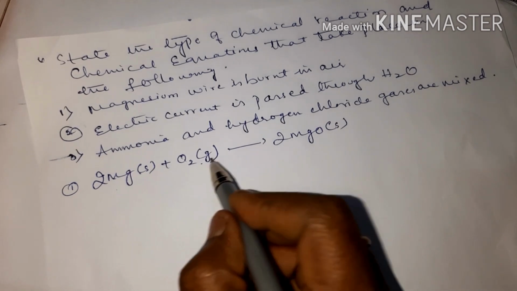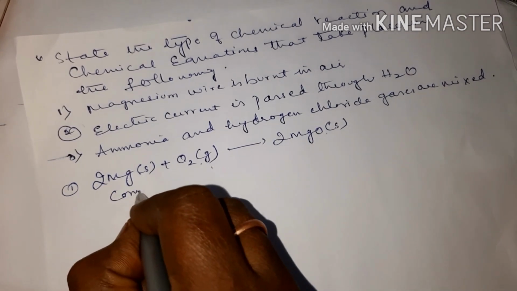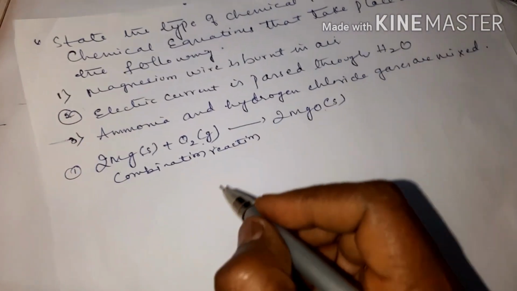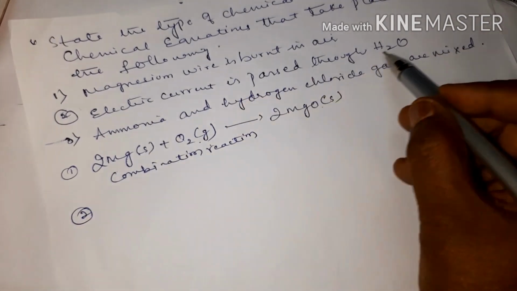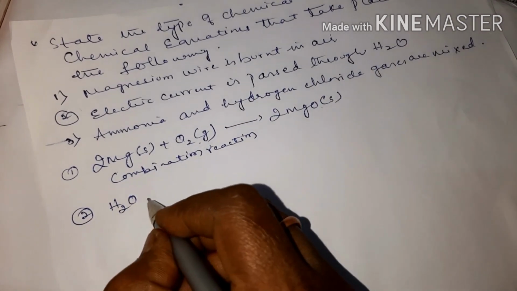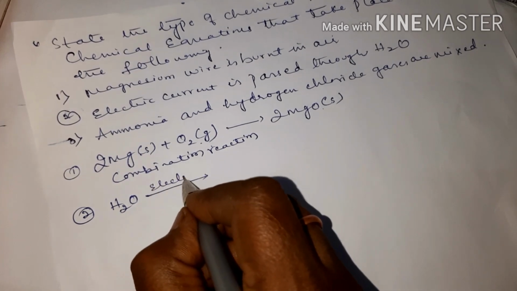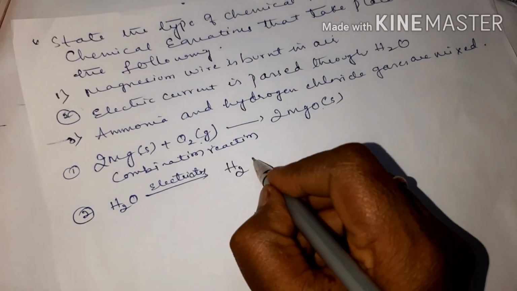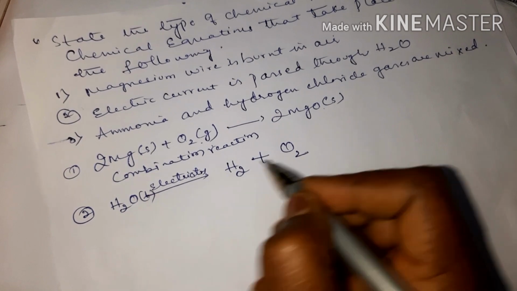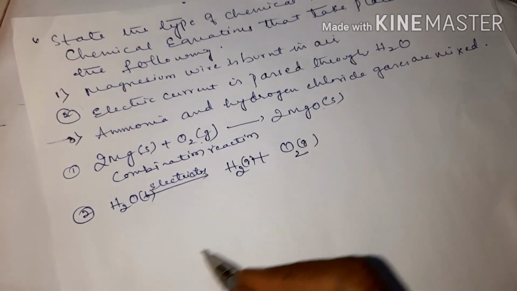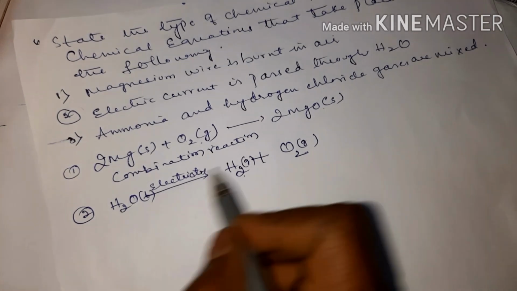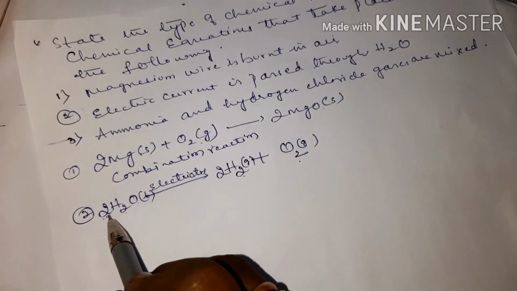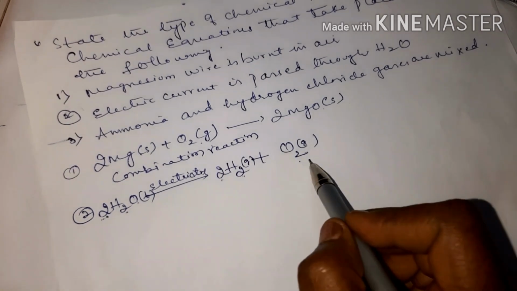What type of reaction is this? Two or more reactants combining to form a single product is called a combination reaction. Understood children? The second one: electric current is passed through water. Electricity is passed, then it decomposes to hydrogen plus oxygen. This is liquid, you get gases. H2, O2, here you only have to add 2. 2 twos are 4 H, 2 O, O2.